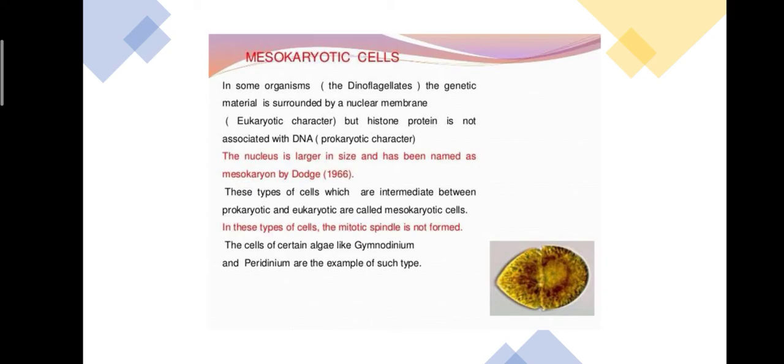That's why it is called so here. Write some statements; you can read them properly. The nucleus is larger in size and has been named a mesokaryon by Dodge. Dodge actually coined this first of all. It is called the intermediate between prokaryotic cell and eukaryotic cell. You can see this. And mitotic spindle is also not formed, so endomitosis type of division takes place. Like dinoflagellates, there are certain algae, that is Gymnodinium and Peridinium, which are examples of mesokaryotic cell.